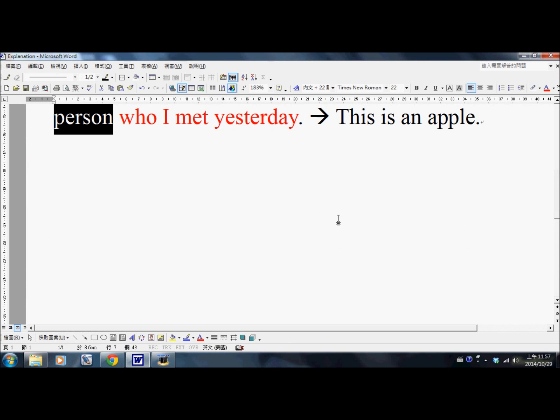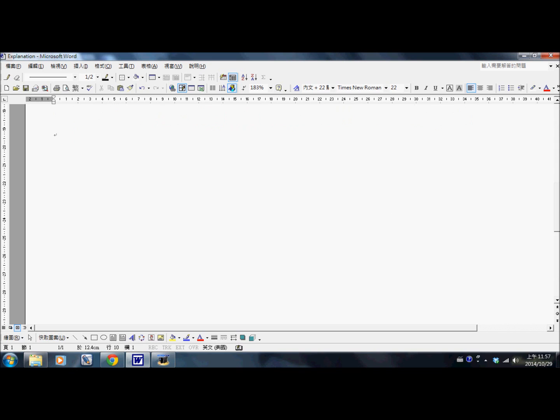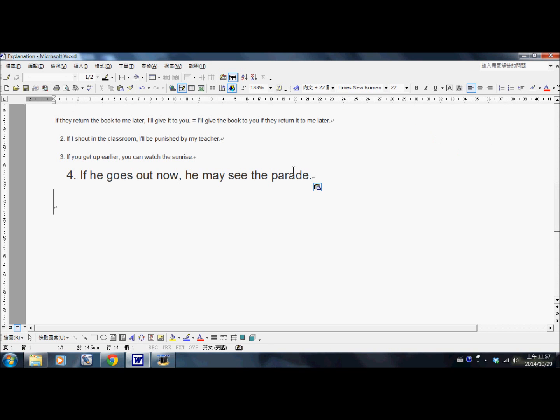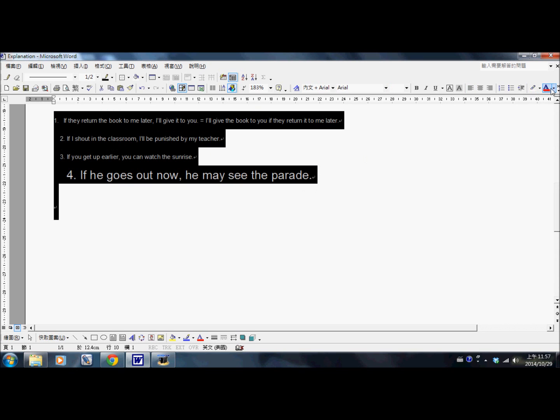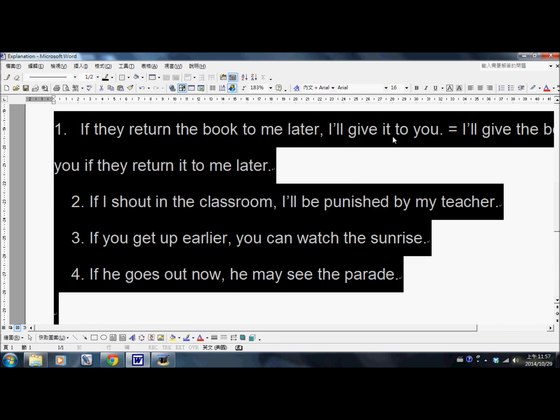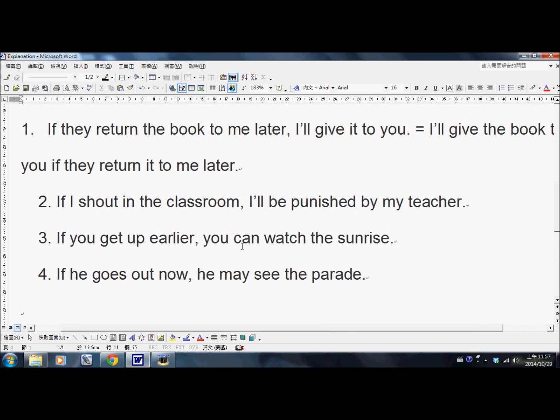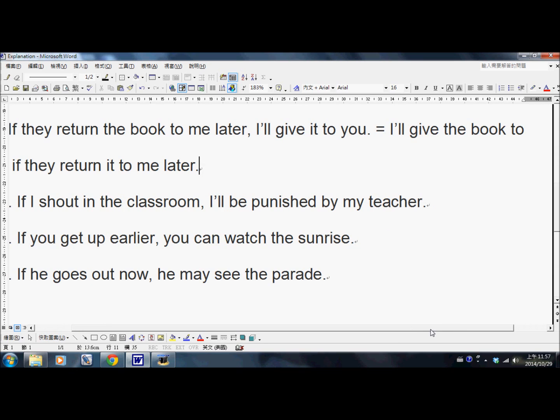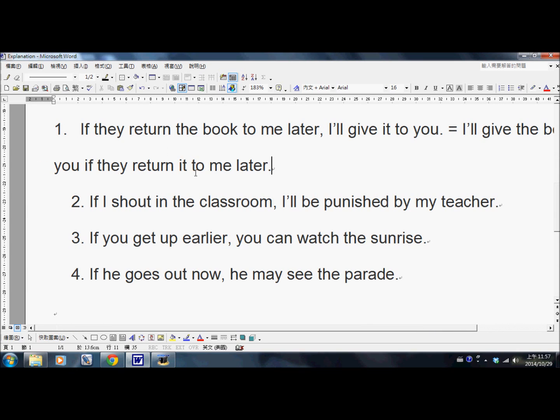Let's make it bigger. All right, you can look at the four examples. Now first, let me read the examples to you. The first one said, if they return the book to me later, I will give it to you. It's like I will give the book to you if they return it to me later. Now you can see that if I write the if clause second, then I don't need a comma over here. But if I write it here, then a comma here.